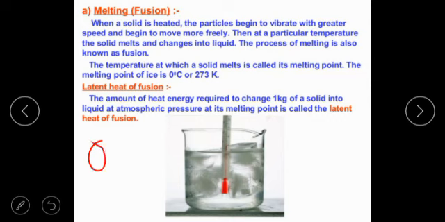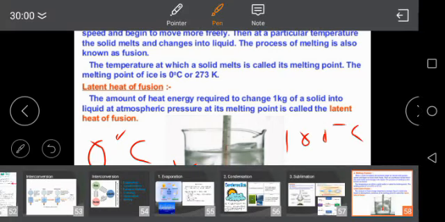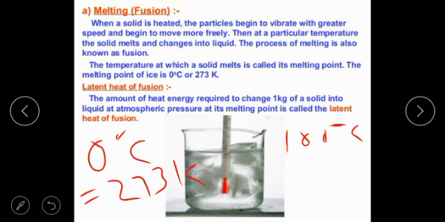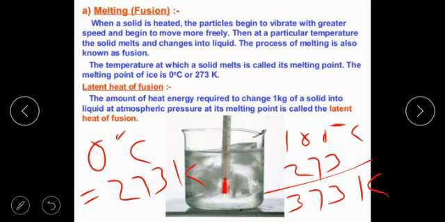Convert 0 degree Celsius into Kelvin. You should know 0 degree Celsius is equal to 273 Kelvin. Now if I ask you to convert 100 degrees Celsius into Kelvin, it would be 100 plus 273. It means 373 Kelvin is the answer. Like this way you can convert degree Celsius into Kelvin and Kelvin into degree Celsius.